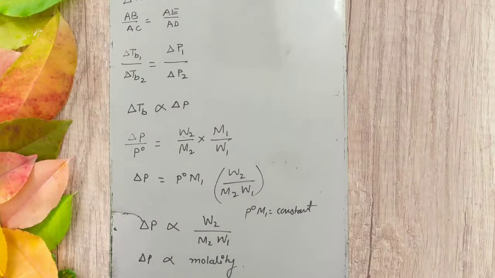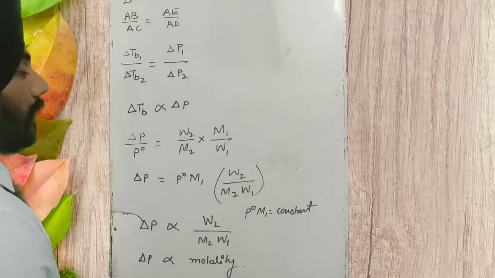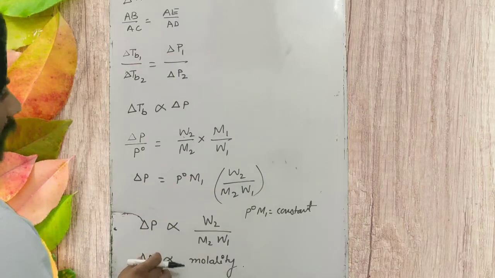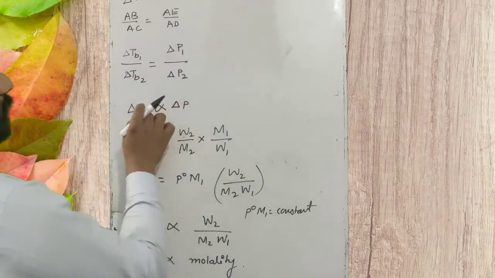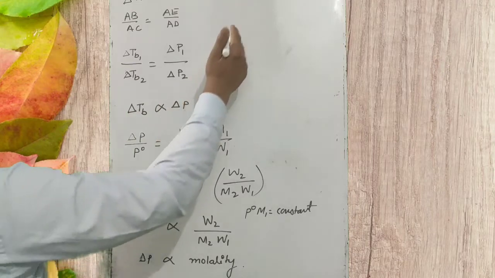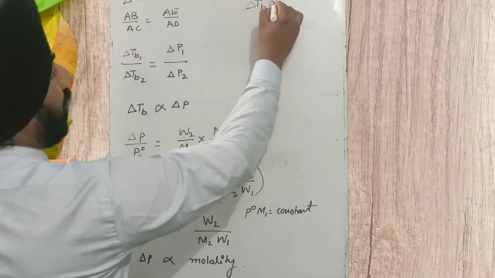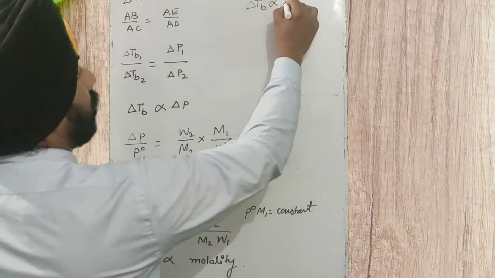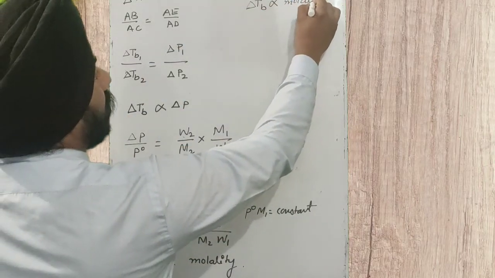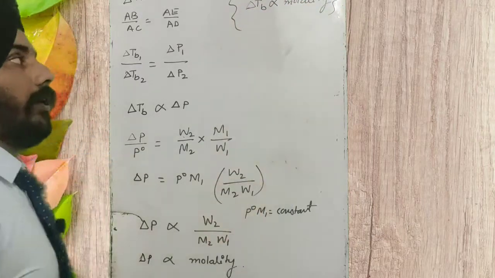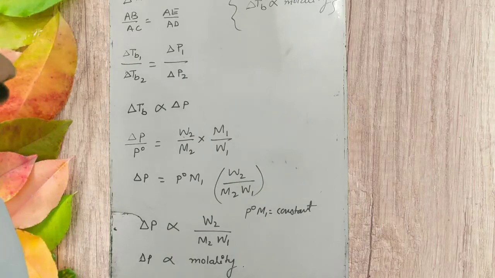It is molality now. We have proven that lowering of vapor pressure is directly proportional to molality, and instead of delta P we can write delta TB, because delta TB and delta P both are proportional to each other. So we can write it as delta TB is directly proportional to molality. Here we have proven this elevation of boiling point is a colligative property.